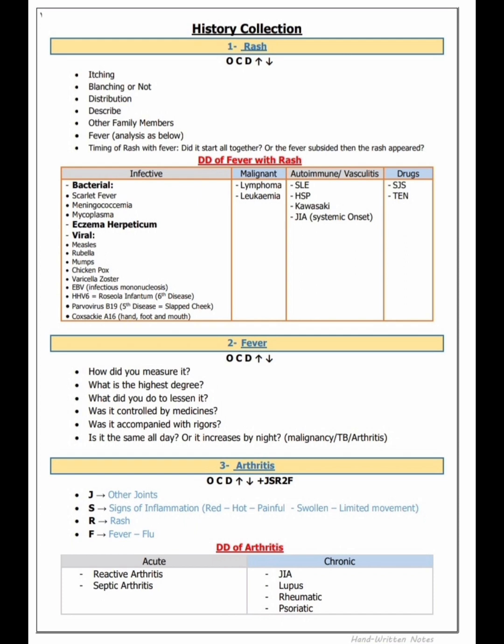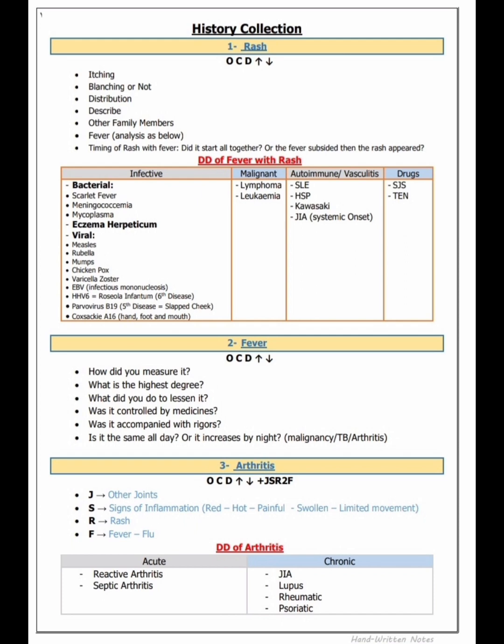Now malignant causes of fever with rash. These are leukemia and lymphoma. Autoimmune or vasculitis causes of fever with rash are SLE, Henoch-Schonlein purpura, Kawasaki, JIA systemic onset. And drug causes of fever with rash are Stevens-Johnson syndrome and toxic epidermal necrolysis.